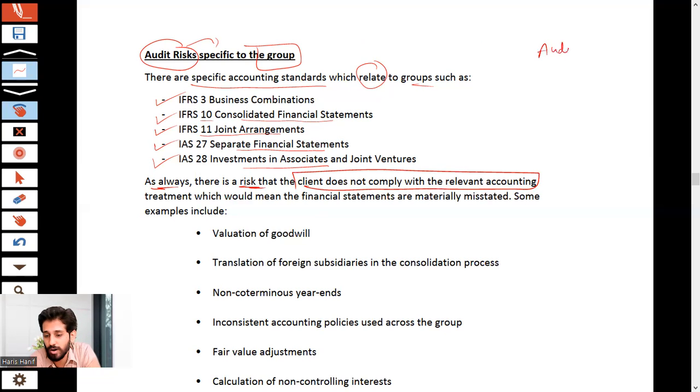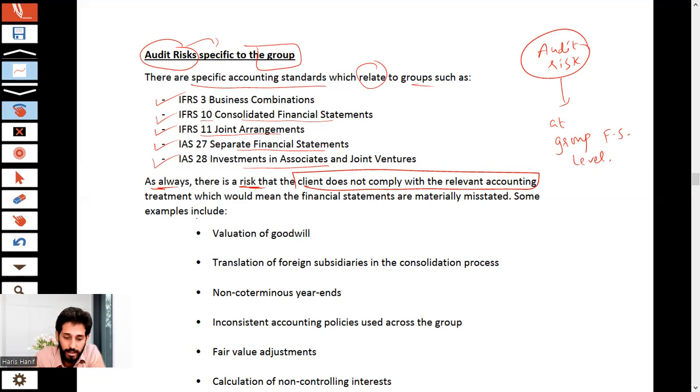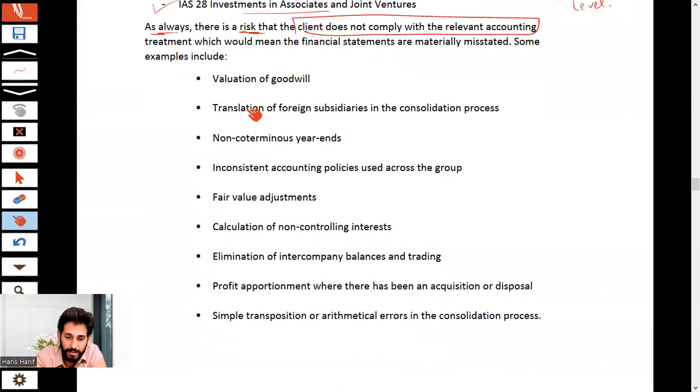What is audit risk? Now, audit risk at group level, at group FS level, audit risk at group financial statements level. Examples. These are the things. Examples: valuation of goodwill, that is, goodwill is not appropriate. Translation of foreign subsidiary in the consolidation process.